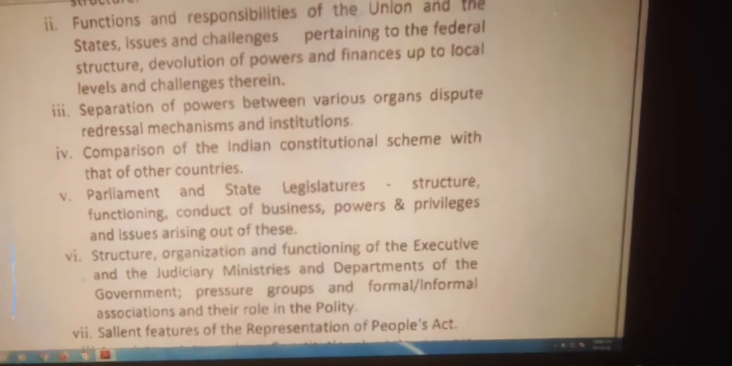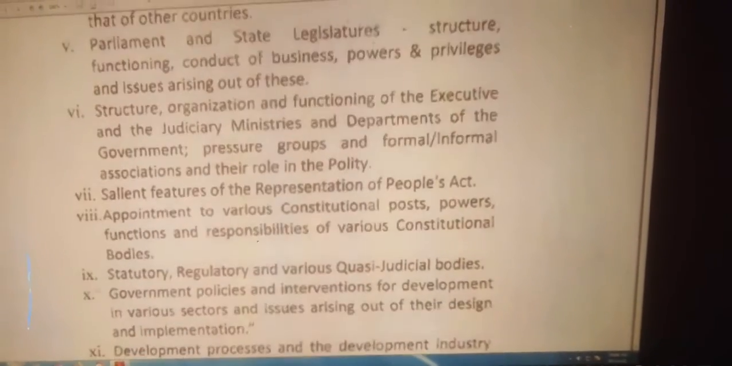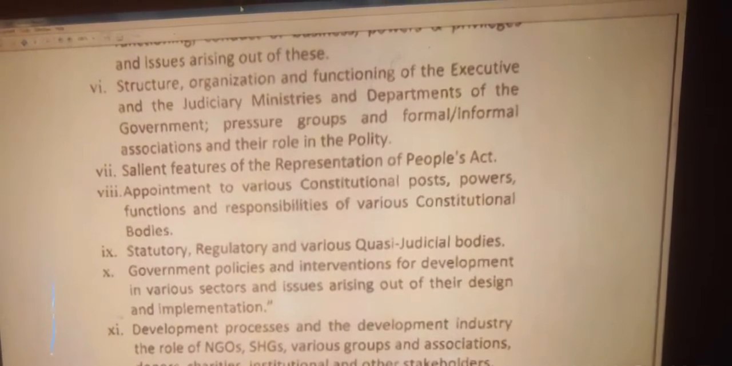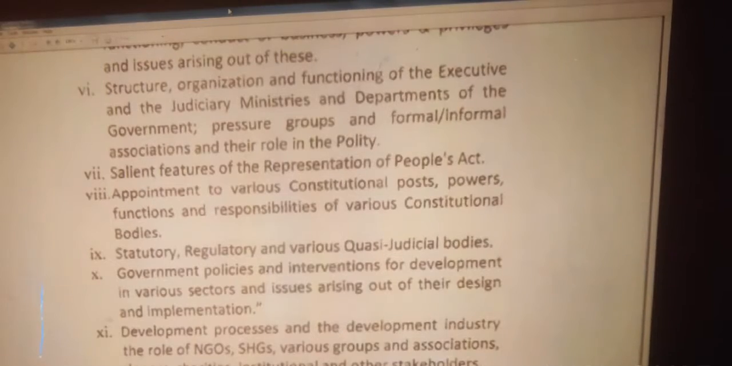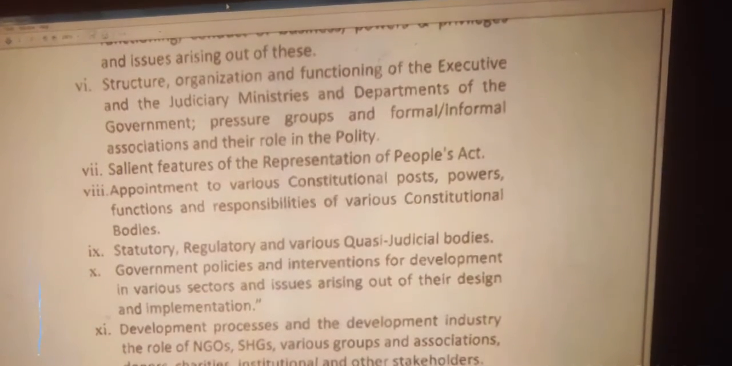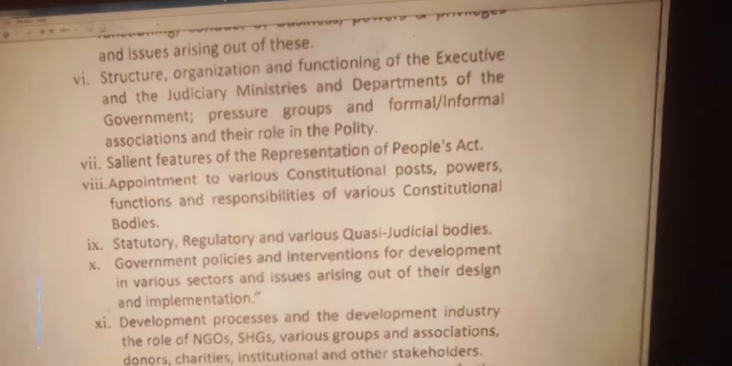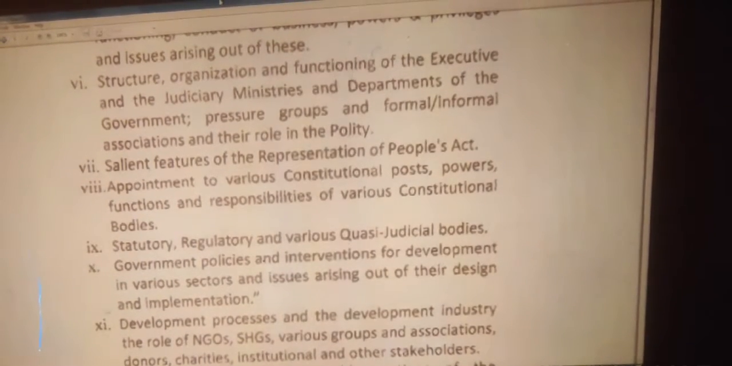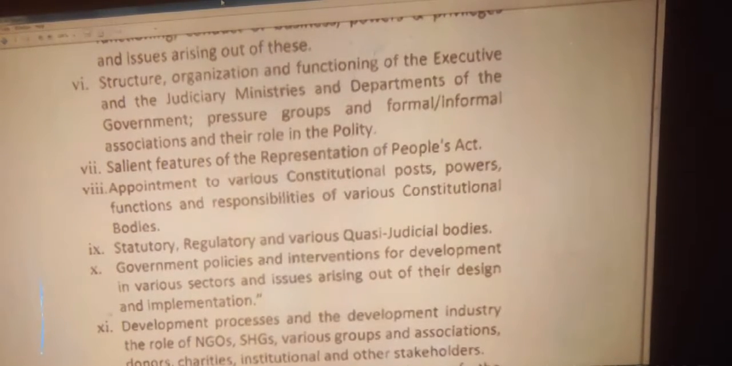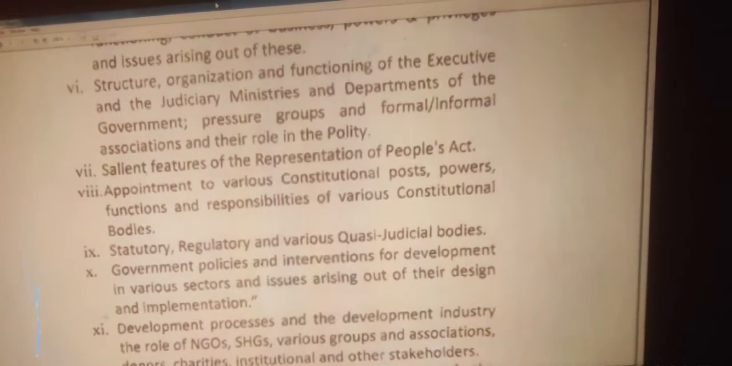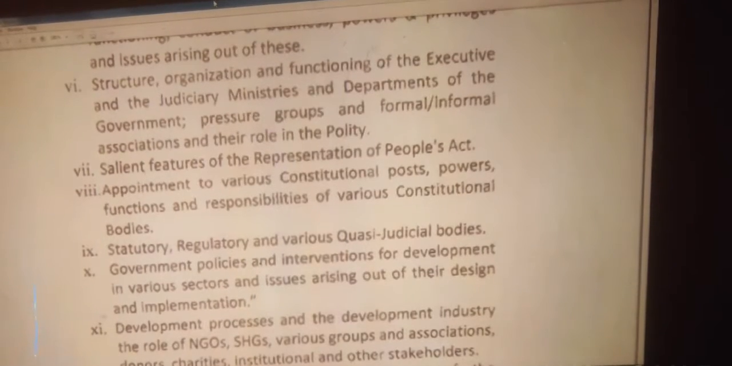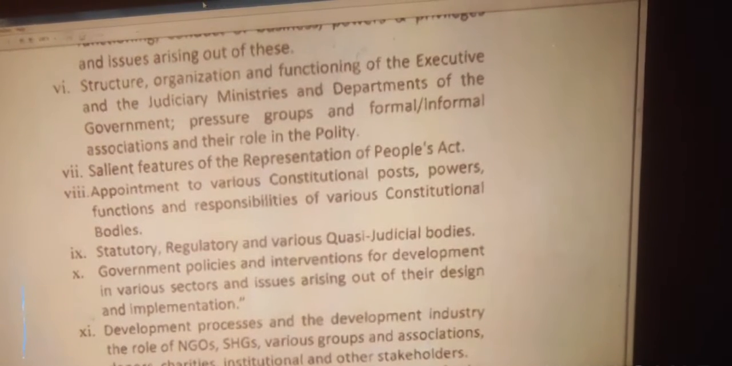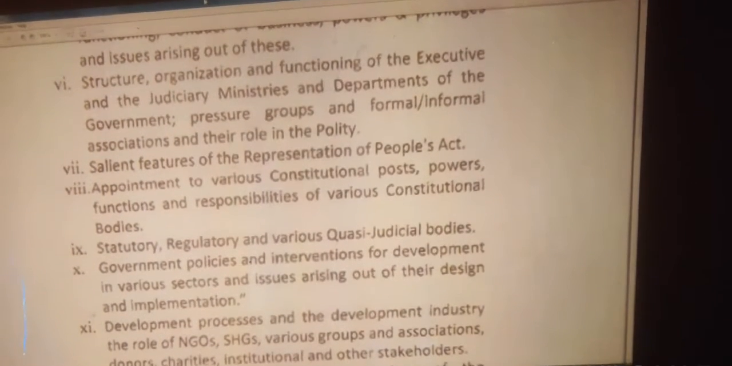Number 7, salient features of the Representation of People's Act. Number 8, appointment to various constitutional posts, powers, functions and responsibilities of various constitutional bodies. Number 9, statutory, regulatory and various quasi-judicial bodies. Number 10, government policies and interventions for development in various sectors and issues arising out of their design and implementation.